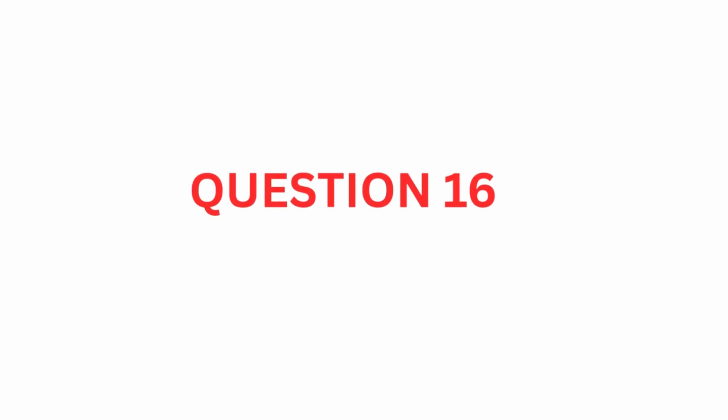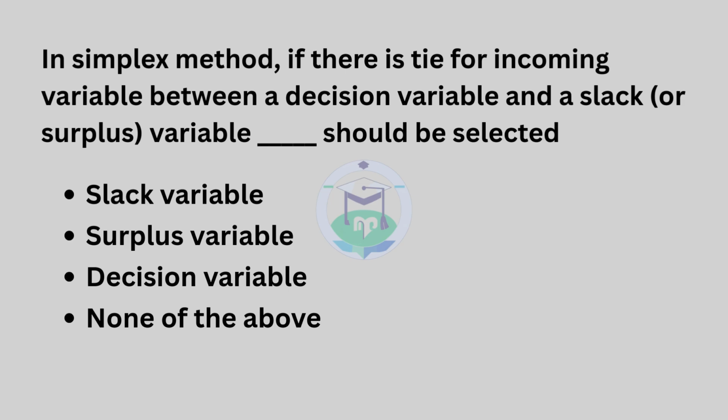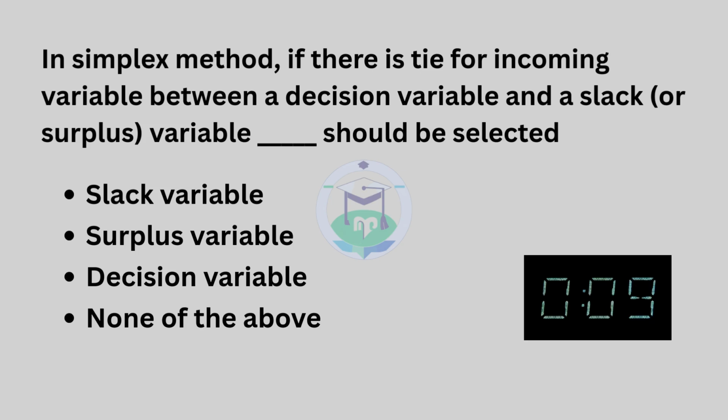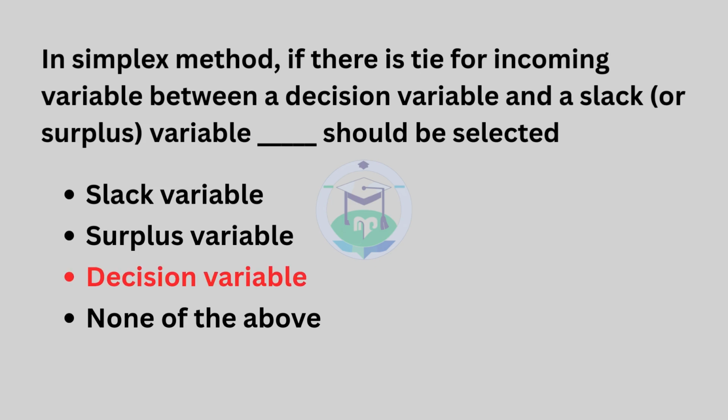Question number 16. In Simplex method, if there is tie for incoming variable between a decision variable and a slack or surplus variable, dash should be selected. The answer is option 3, decision variable.